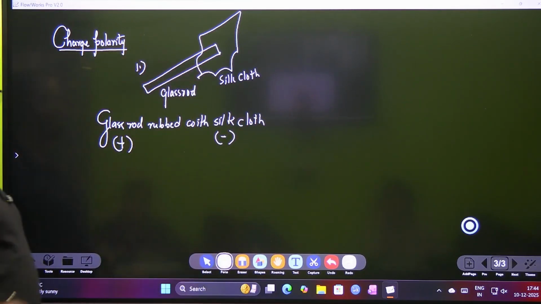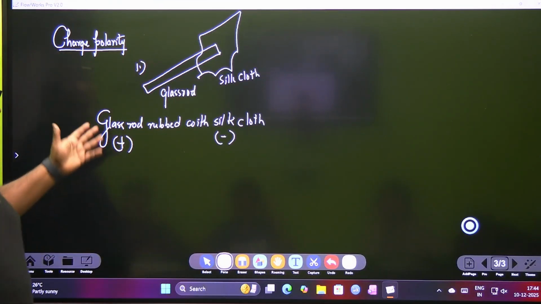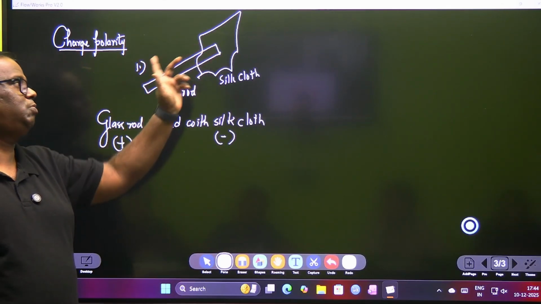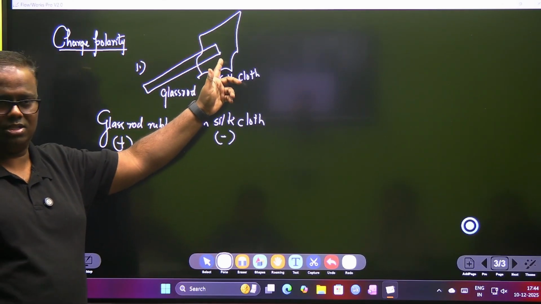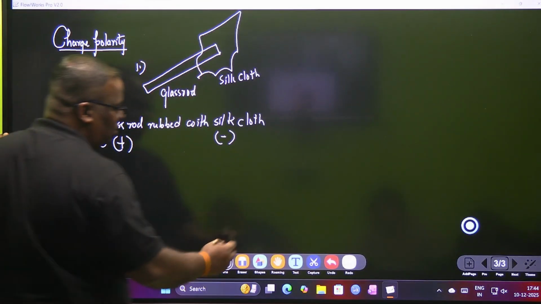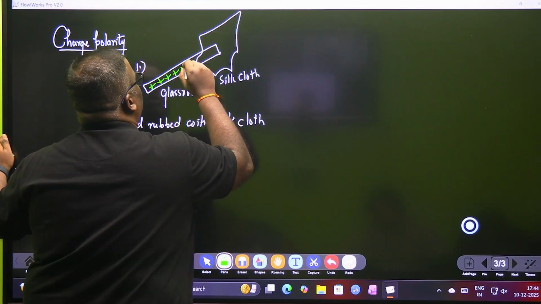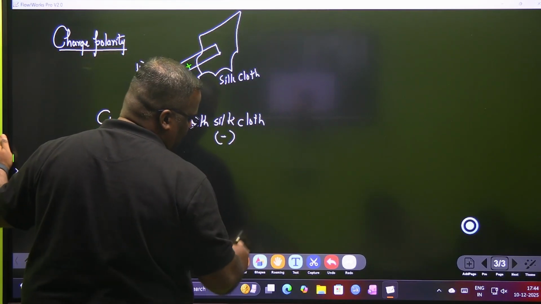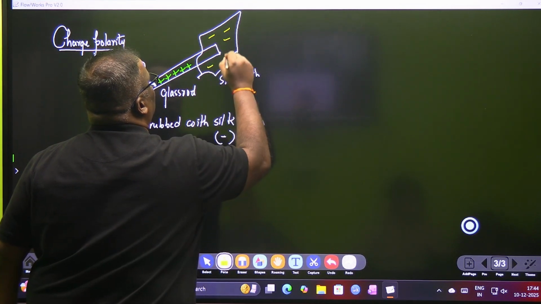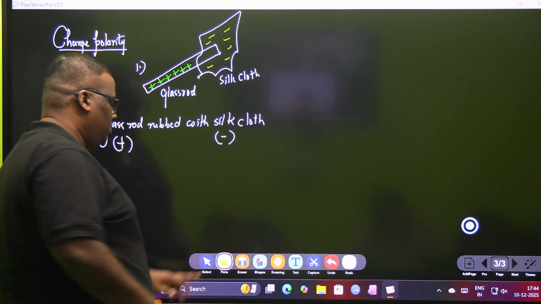तो आपको कोई बोल सकता है, how do you define a positive charge? So you say, take a glass rod, rub it with silk cloth. In this process, both the bodies will get charged. The charge that will be developed on the glass rod is known as the positive charge, whereas the charge that will be developed on the silk cloth is known as the negative charge. This is the convention. How to remember this?